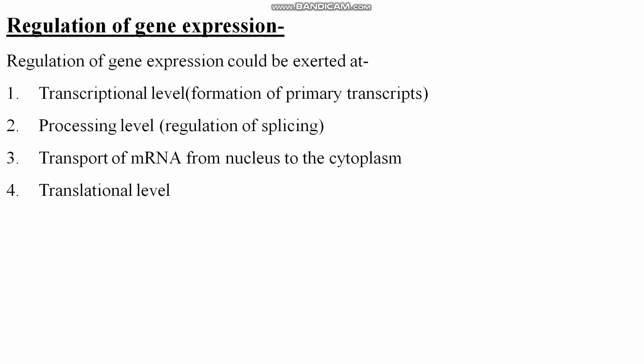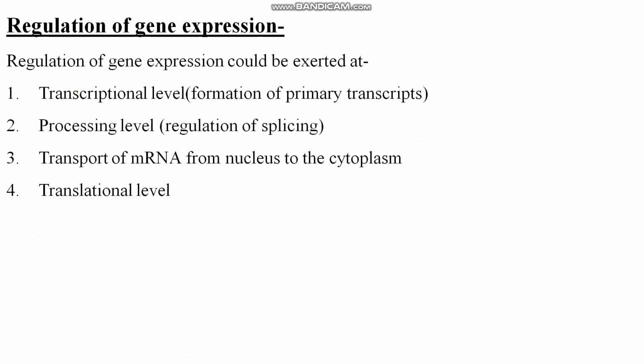Regulation of gene expression could be exerted at 4 levels. Regulation of gene expression means genes are present on the DNA. So from DNA to RNA formation, from replication to transcription, RNA is made from the DNA and the protein is made from the RNA, right? So the information of DNA is transferred by the RNA to the protein. Clear? This is a very complicated, very complex process.